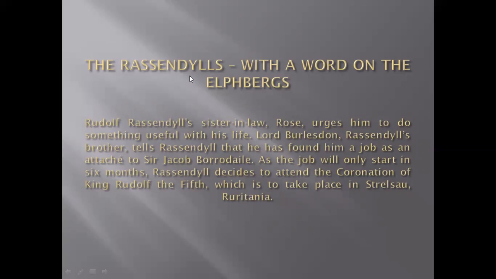That was some years ago, a long time ago, when a prince from the Ruritanian family, the Elphberg family, visited England, and there he had a love affair with the wife of one earl, who was from the Rassendyll family. As a result, a child was born which had the characteristics of the Elphberg family: he had red hair and a long nose. And the prince returned to his country, and then he became the king.